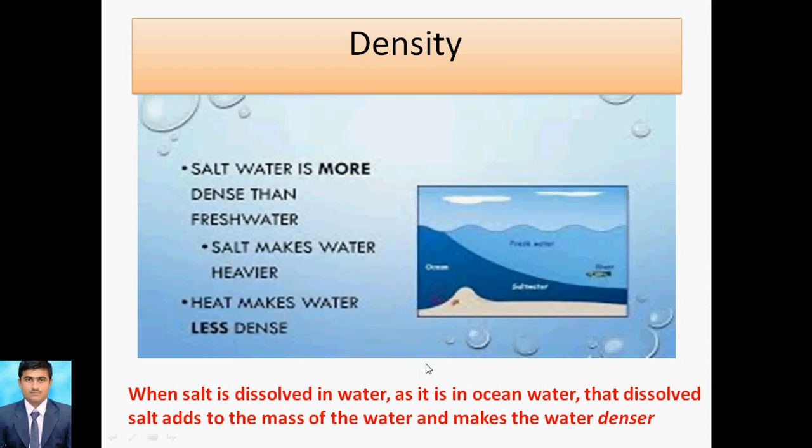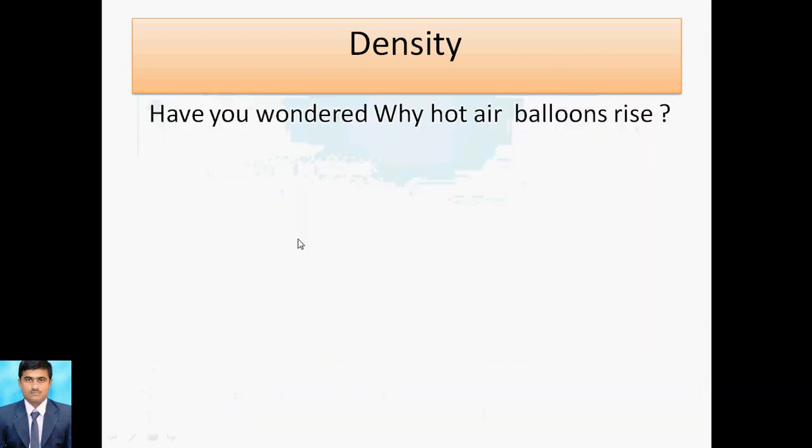We already discussed that because we are adding more mass of salt into the water, it causes the water to become more dense. So if you heat this, what will happen? It should become less dense because the molecular structure will be disturbed and scattered. That's why it becomes less dense when you heat it. So this is regarding the next phenomenon for density.